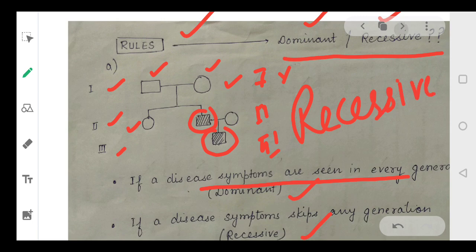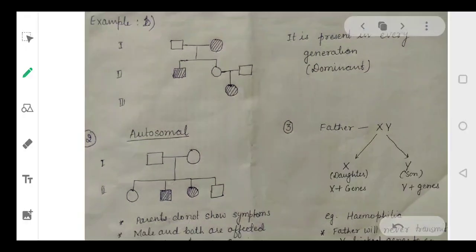Let's take an example of dominant also. Suppose, second example, parents are here. This is male, female. They have children, again male and female. The female gets married and she has a daughter. The daughter also has the disease. Okay, look here, first generation has it, yes, second also, third also. So this type of disease is called a dominant disease. Okay, this is a dominant disease. It means in every generation, whether it is present in one individual or two, it is present in every generation. That will be called a dominant one.